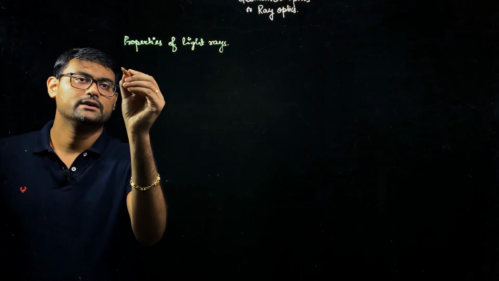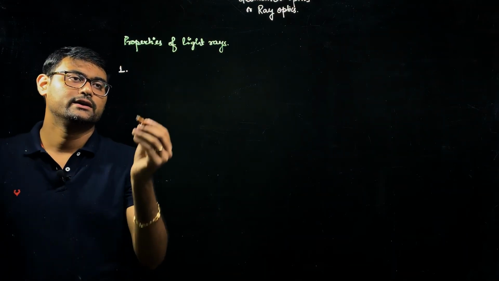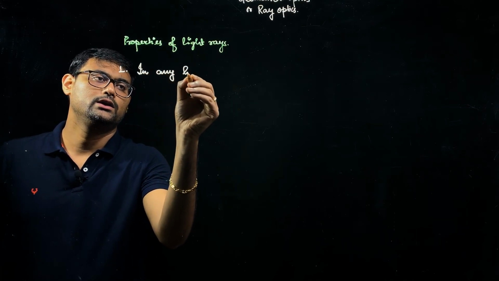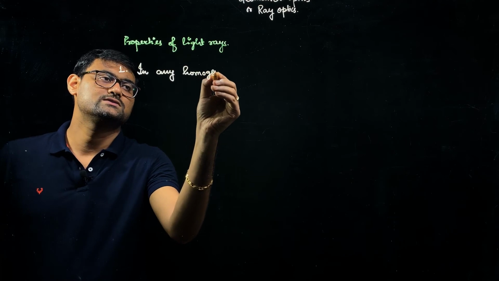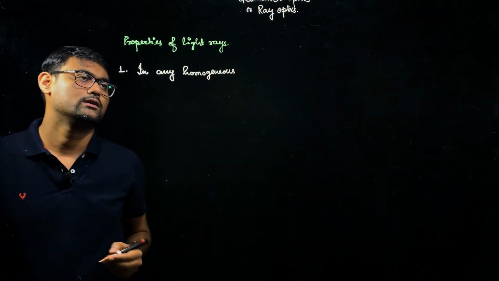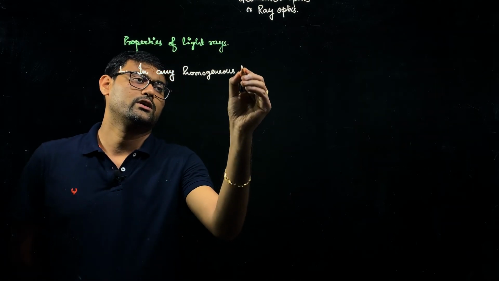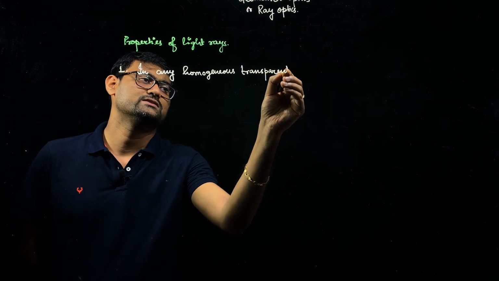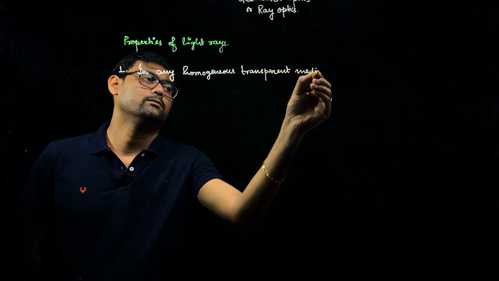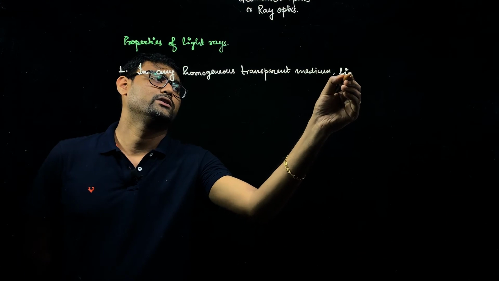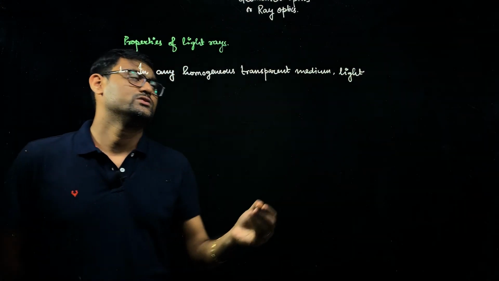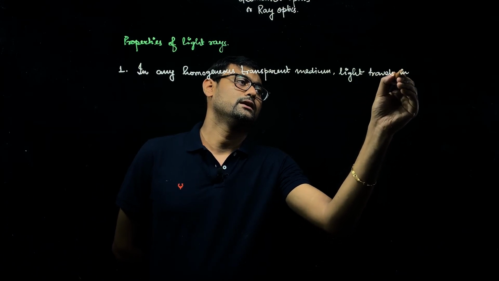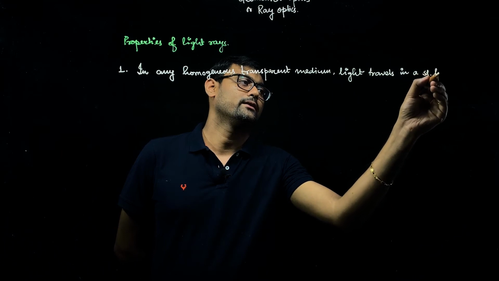The first property that we will note is, in any homogeneous medium or transparent medium, in any homogeneous transparent medium, light travels in a straight line.